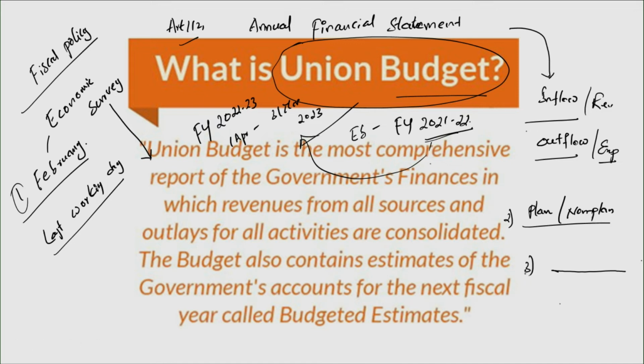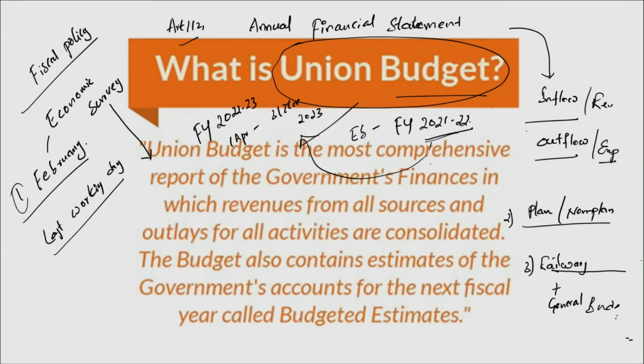And the other initiative that you need to notice is that the government some 5-6 years back used to submit a separate general budget and railway budget. But right now, the railway budget has been included as part of our general budget. So these are the three major initiatives that you should be noticing as part of budget submission in the recent past, or the initiatives taken by the current government of India.